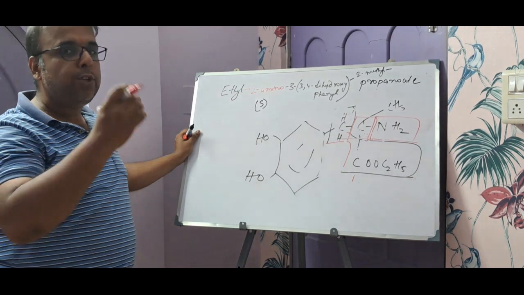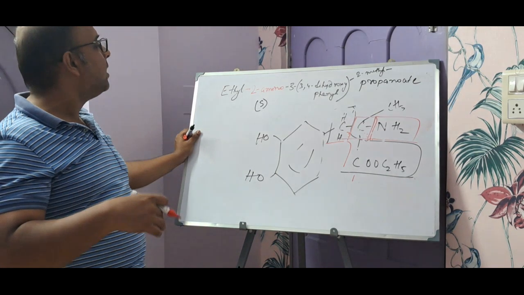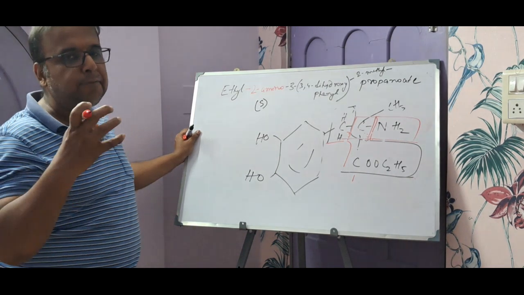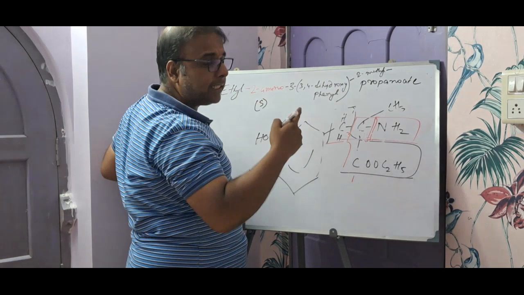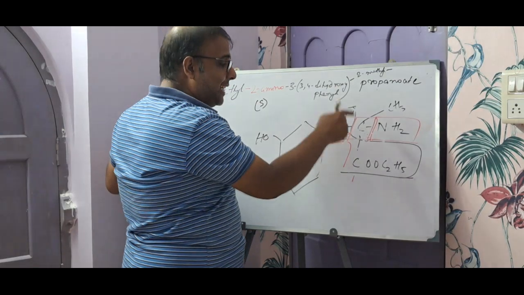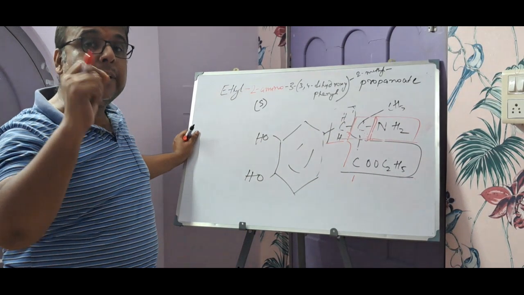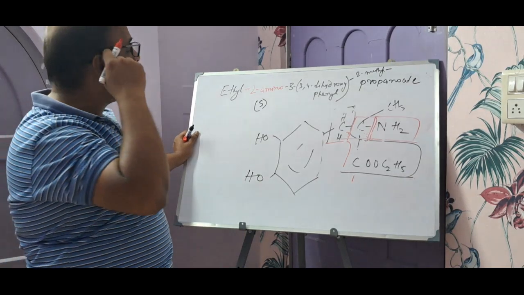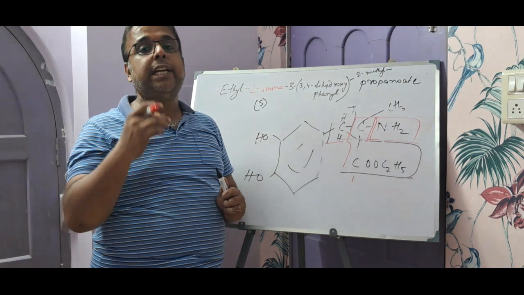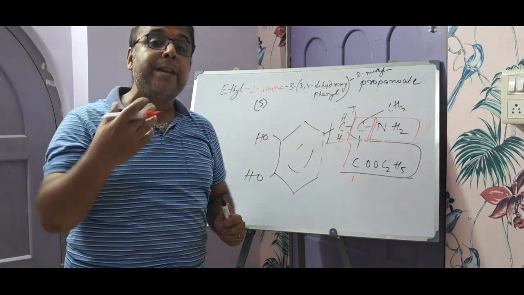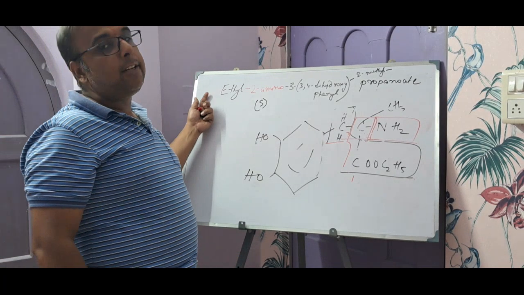So that means you need to go for a resolution process, and through that resolution process, they have isolated what? The S form. So that is why S, and before that we should write 2S. Why 2S? Because it is the second position, which has the configurational notation S. So 2S means it is the S configuration that is found to be pharmacologically superior to the R form. So S can be incorporated here, right?